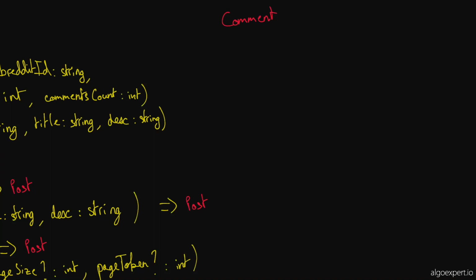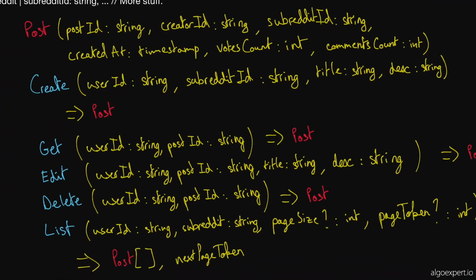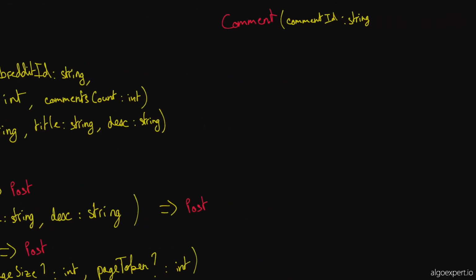Okay. So let's see, we want an ID, a unique identifier. So this is going to be comment ID, and it's going to be a string. Then we're going to want a creator ID, similar to what we had here for the post. So this is going to be a creator ID.